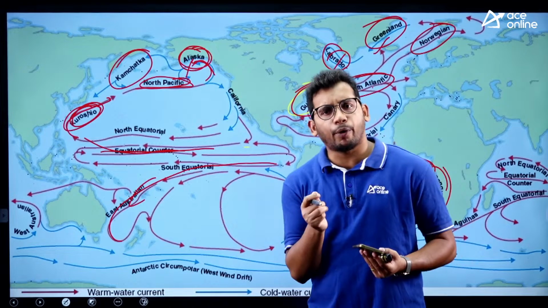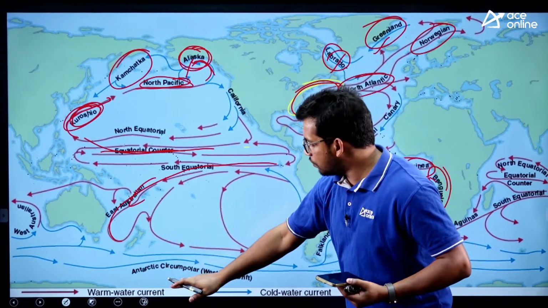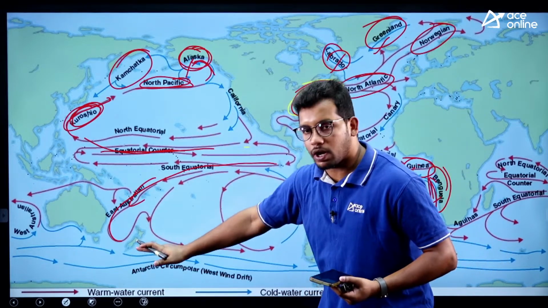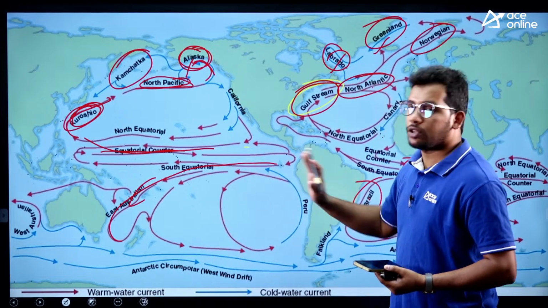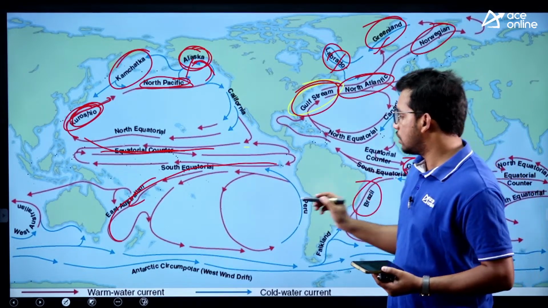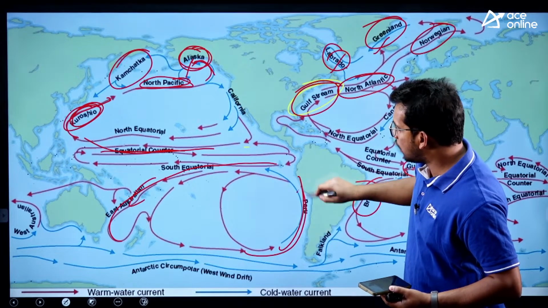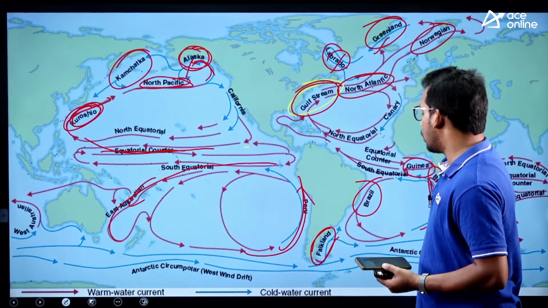See, one very important trick is to identify which currents are moving from the equator to the pole and which are moving from the polar to the equator. Whichever are moving from the equator to the polar, those are warm currents. Whichever are moving from the pole to the equator, those are cold currents, right? Now here the Peru current, which is getting reversed and then adding. So this is the Peru current, and then the Falkland current also. This is also a cold current.